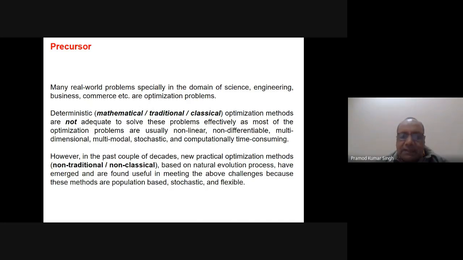I will discuss the single as well as the multi-objective case, because I'm not sure how many of you are already aware of the natural evolution process. If I directly jump to multi-objective, it will be difficult. So first I will give something about single objective, and then move on to multi-objective. I'm just setting the pace here for why we are discussing this topic, optimization.